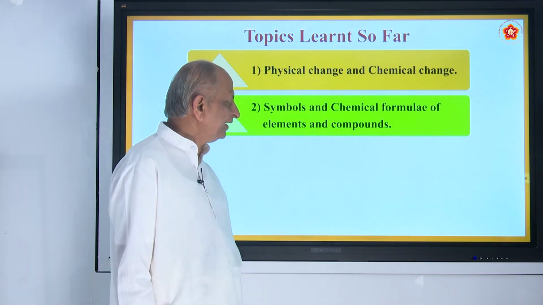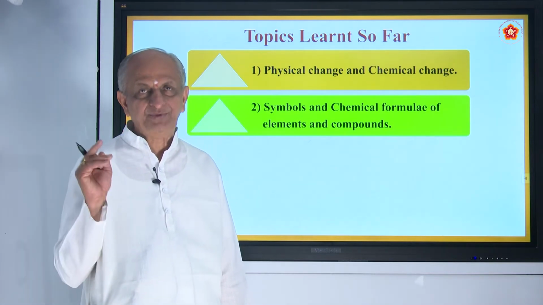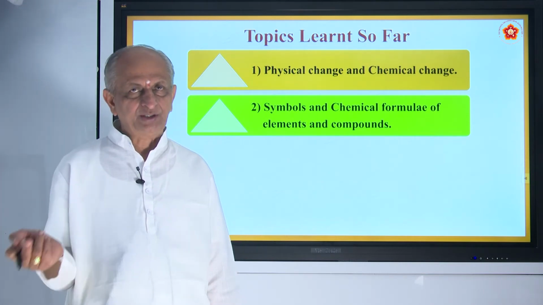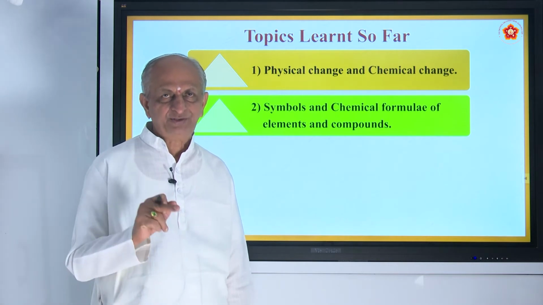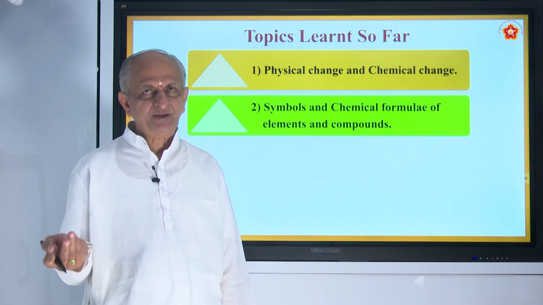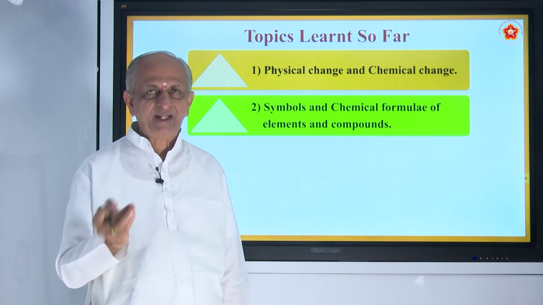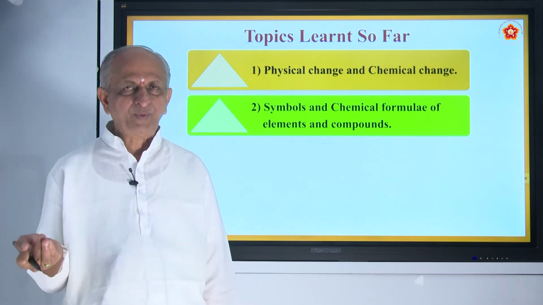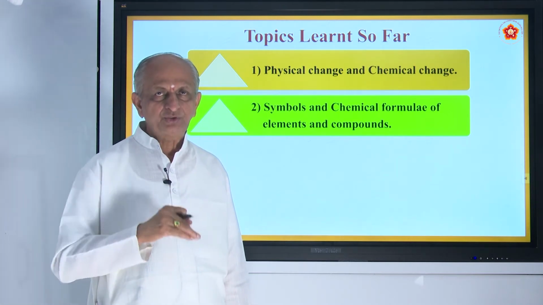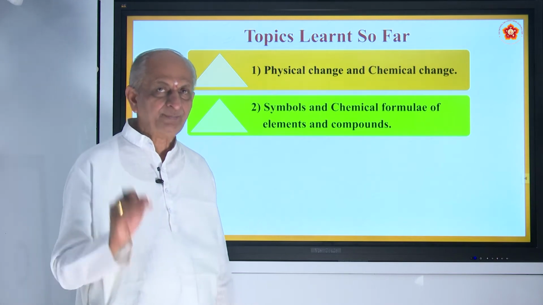Also we have studied about symbols and formulas. Symbols are the short scientific names of elements. For example, the symbol of hydrogen is H, oxygen is O, nitrogen is N, like that. Similarly, aluminium is Al, zinc is Zn, and so on. One more way is writing Latin names, like iron is Fe, gold Au, silver Ag, etc. They are all called symbols, short scientific names.